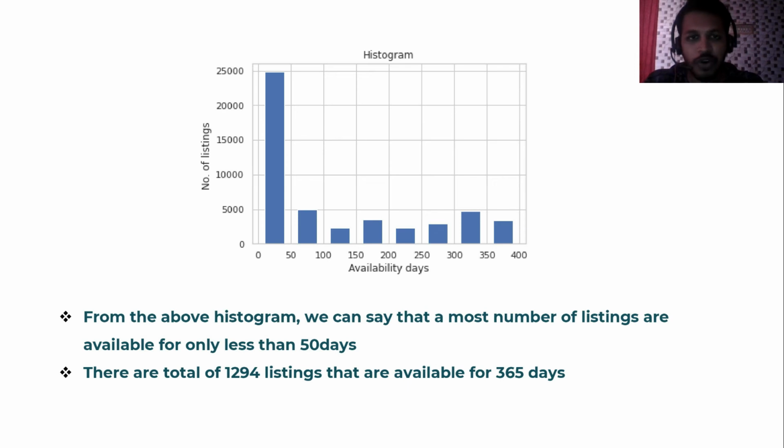And here is a histogram of availability days versus number of listings. If we see, most listings have availability days in the range of 0 to 50, and very few listings have availability days of more than 50. That means there are a total of 1,094 listings that are available for 365 days.